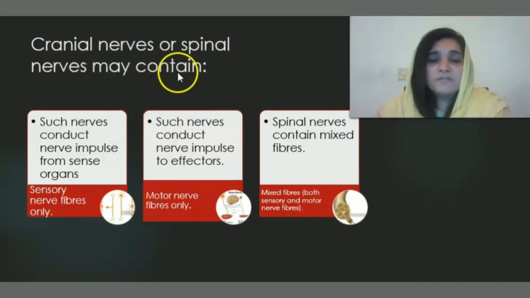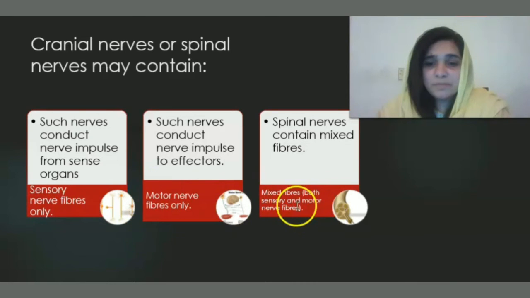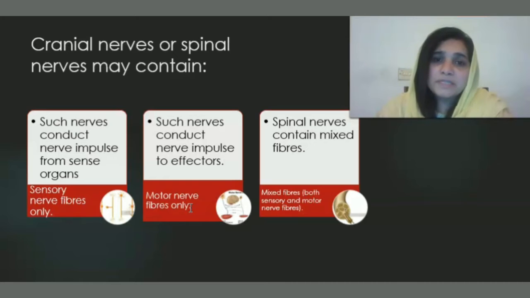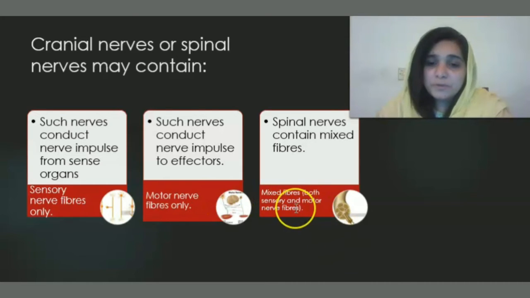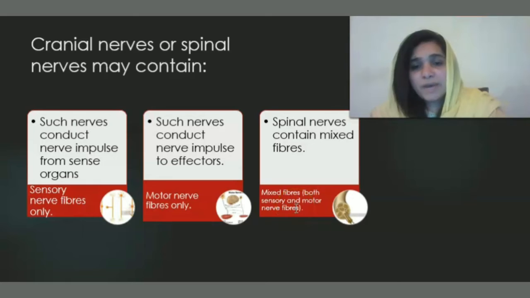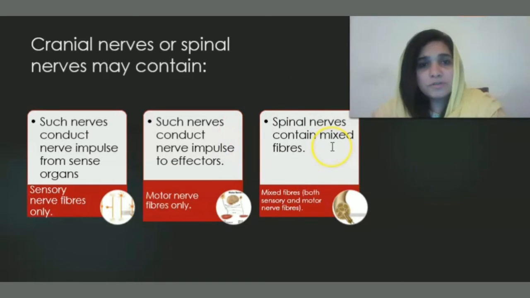Cranial nerves or spinal nerves may contain sensory nerve fibers only, motor nerve fibers only, or they may be mixed, where both sensory and motor nerve fibers are present. Sensory nerve fibers conduct nerve impulses from the sense organs, for example the skin, which acts as a receptor. Motor nerve fibers conduct nerve impulses to the effectors, for example muscles and glands. Mixed nerves have both sensory and motor fibers. Most of the time the spinal nerves are mixed nerves. They contain both motor and sensory nerves.